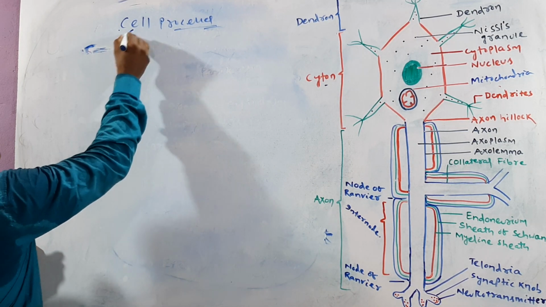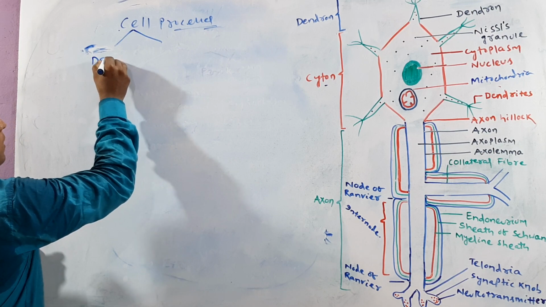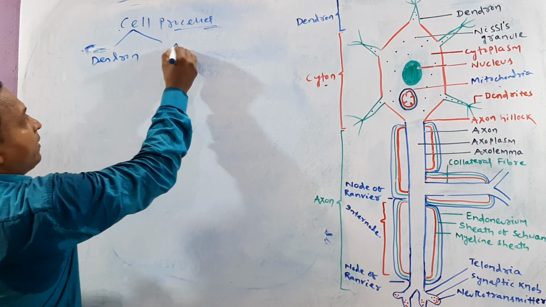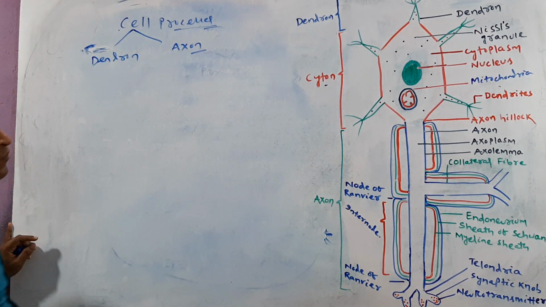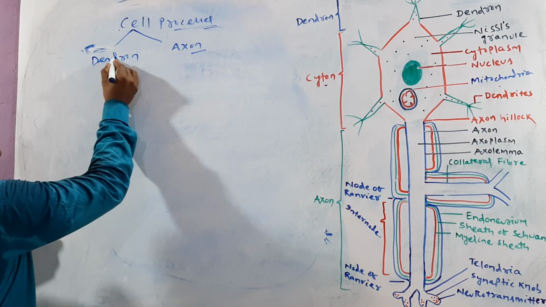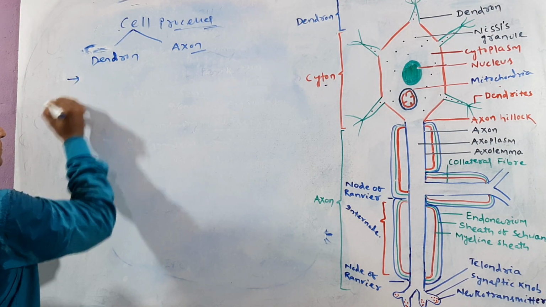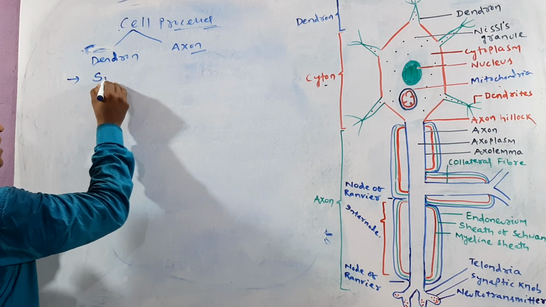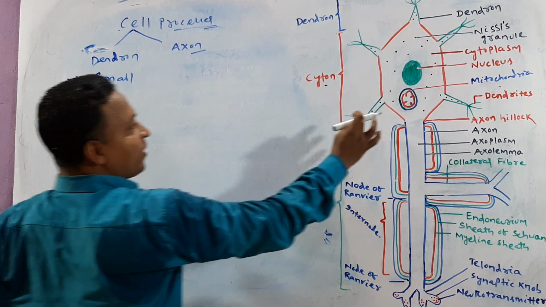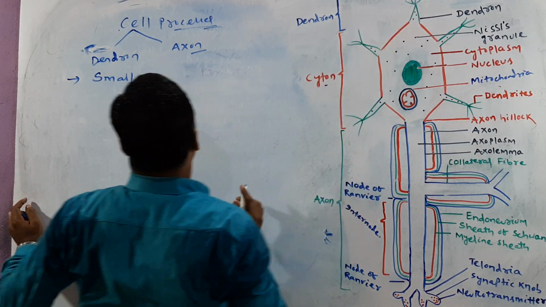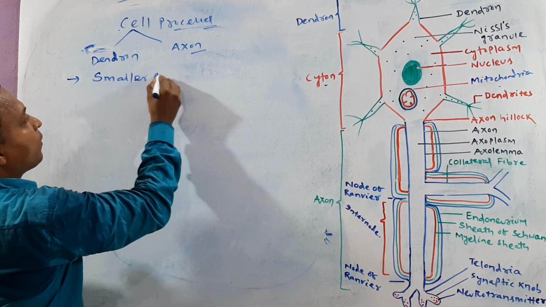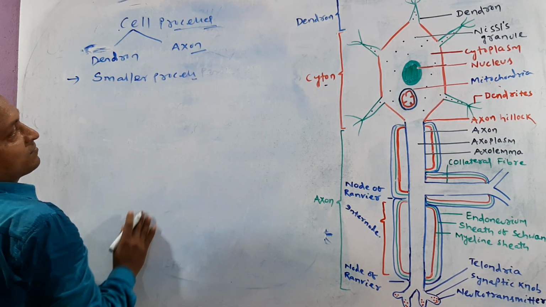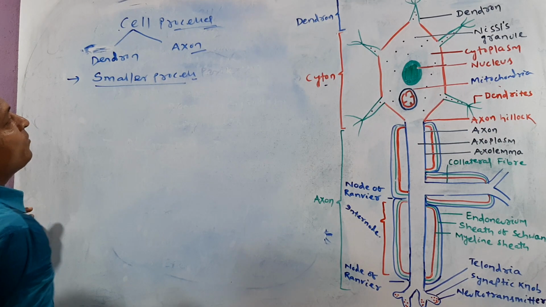Cell processes are two types. One is called dendron, and the next one is axon. One by one we talk about them. First, we talk about dendron. These are small in size, so we call them the smaller processes of the neuron.